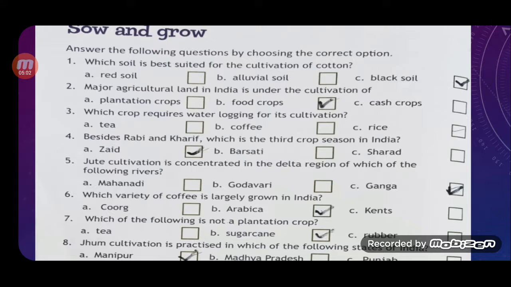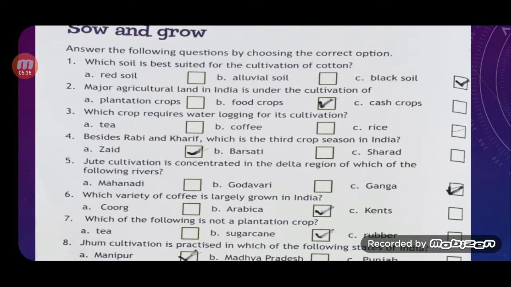5. Jute cultivation is concentrated in the delta region of which of the following rivers? A. Mahanadi, B. Godavari, C. Ganga. The correct answer is option C, Ganga. Question number 6. Which variety of coffee is largely grown in India? A. Kurg, B. Arabica, C. Kents. And the correct answer is B.